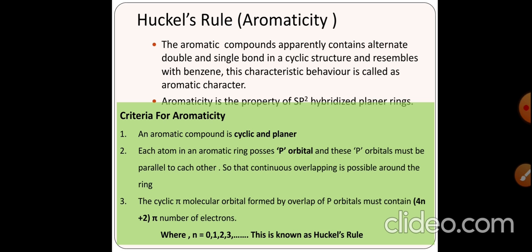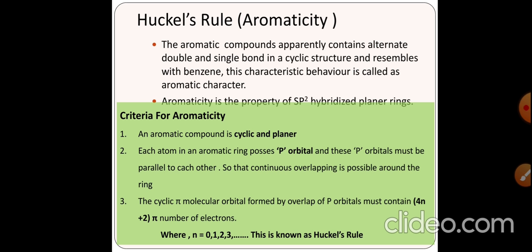The aromatic compounds apparently contain alternate double and single bonds in a cyclic structure and resemble benzene. This characteristic behavior is called aromatic behavior. Aromaticity is the property of an sp2 hybridized planar ring. This means that all aromatic compounds contain sp2 hybridized carbon atoms or other atoms, and they allow the cyclic delocalization of the pi electrons.